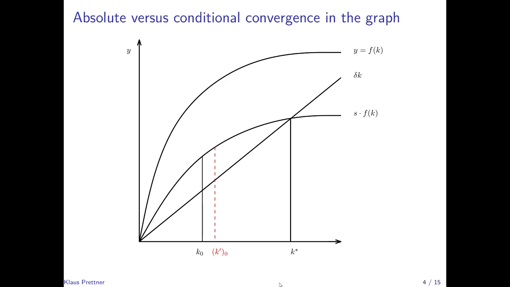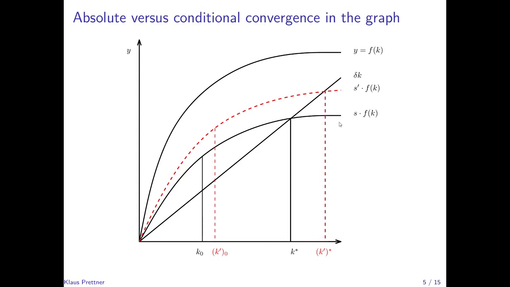Then we know from the discussions on the Solow model that we had so far that this country with the higher capital stock accumulates capital typically at the lower rate, and at the same time, for a certain increase in capital, the increase in per capita GDP tends to be less than for the country that is farther away from the steady state, simply because the production function is concave. So as a consequence, if these two countries share the same steady state, the country that is closer to the steady state will grow more slowly than the country that is farther away from the steady state. So that is conditional convergence, and which is what the Solow model predicts.